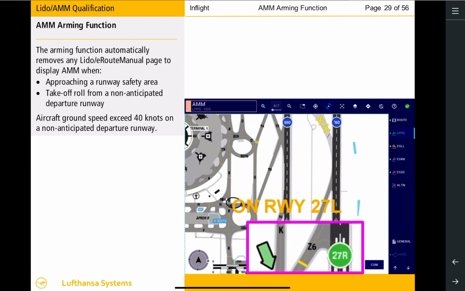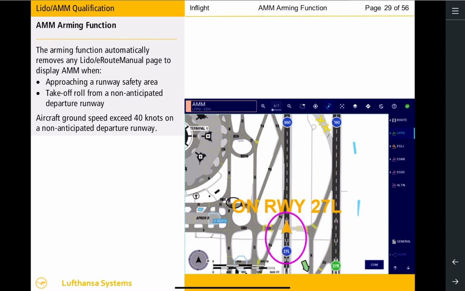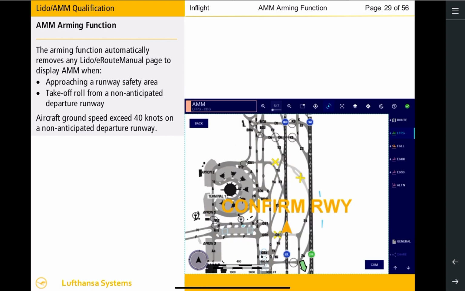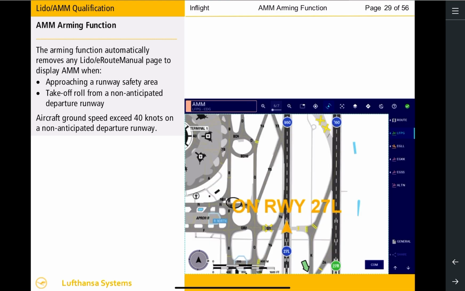If an anticipated runway is defined as a Taxi 2 destination and the aircraft appears to be on a takeoff roll on a runway not defined as the departure runway, then any displayed chart in Lido eRoute manual will be automatically removed to display the airport map together with an alert message. The arming function will be activated anytime the aircraft ground speed exceeds 40 knots on the non-anticipated departure runway. Note, it is recommended to always define the current anticipated departure runway in Lido AMM to avoid any unnecessary disturbances during the takeoff roll.